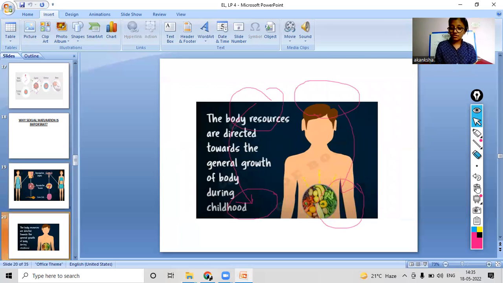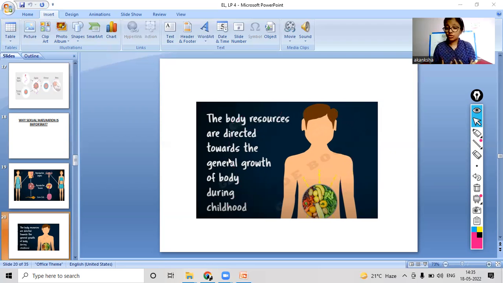This slide is saying that the body's resources are directed towards the general growth of the body during childhood, right? During our childhood, all our energy and resources go towards the growth part, because childhood is all about growth. We will grow more and more physically.